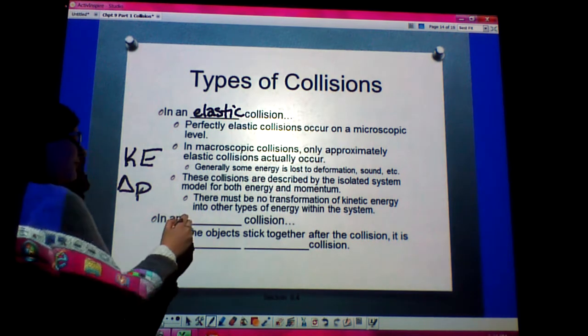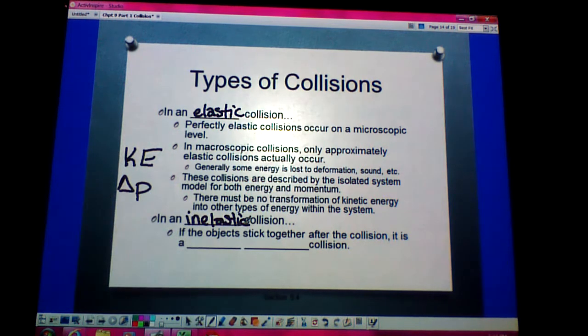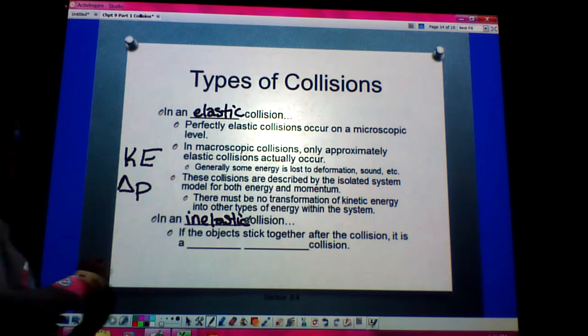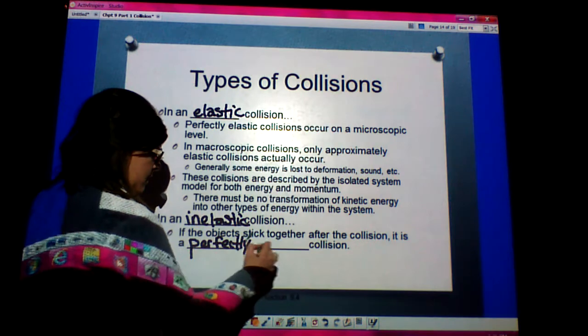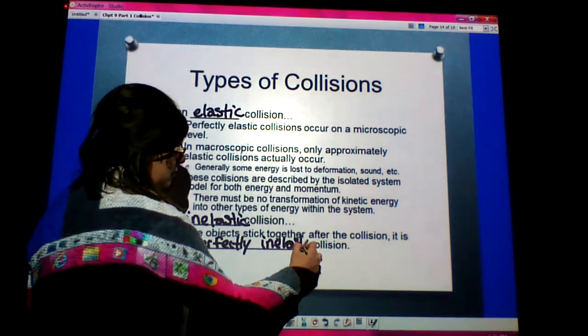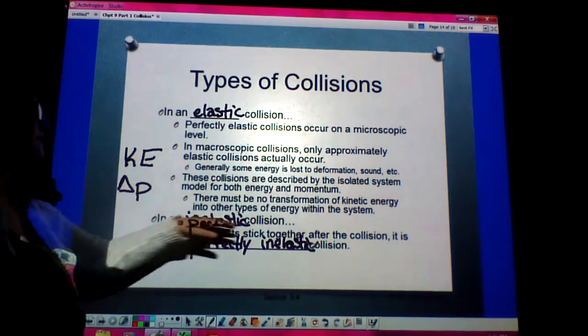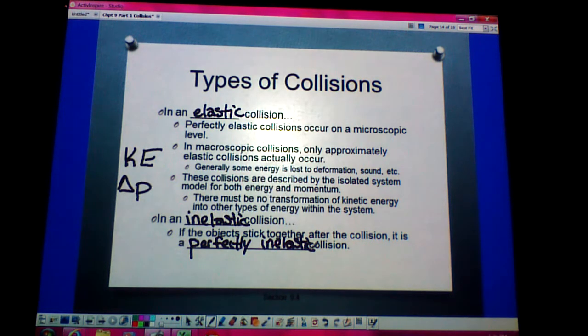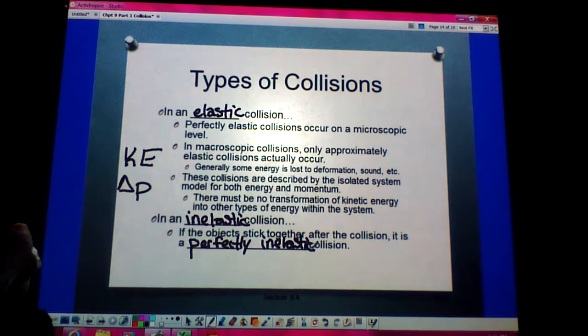Now, this is different from an inelastic collision, because in an inelastic collision, the objects will stick together after the collision, and if they stick together, then we call that a perfectly inelastic collision. In an elastic collision, what will happen is that they will collide and they will bounce off. So in an inelastic collision, they'll stick together. If it's perfectly inelastic, they will stick together. If it's not perfectly inelastic, they may collide, they may stick, but then ultimately you may have a little bit of bounce off.